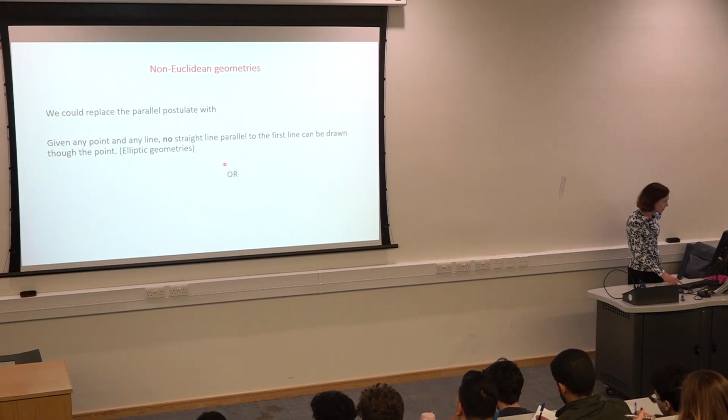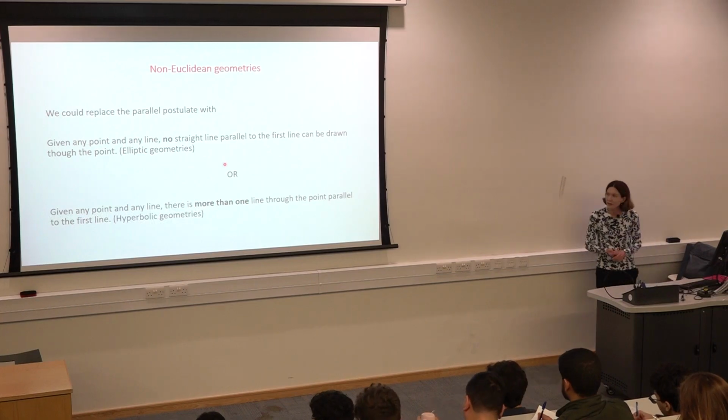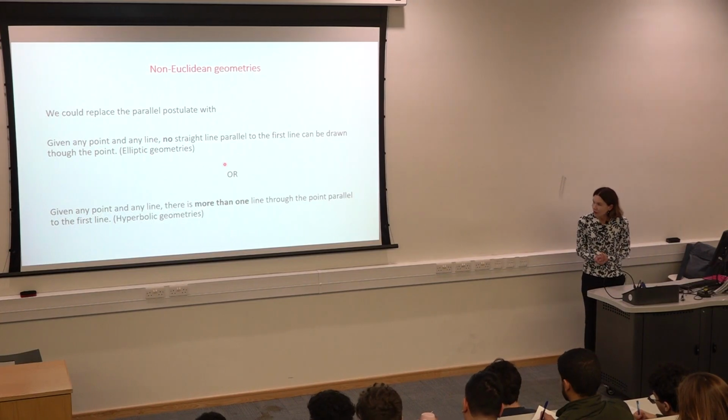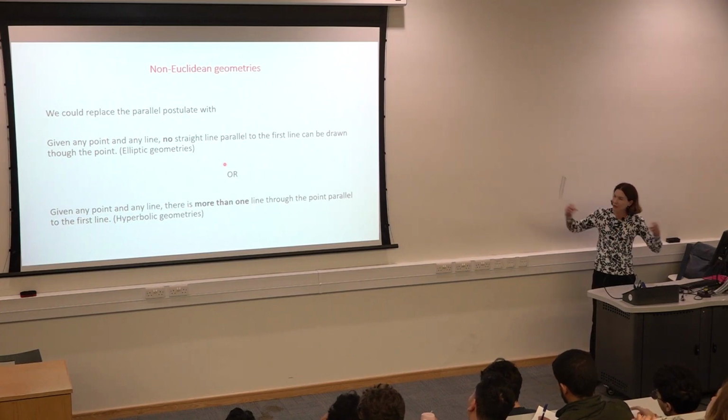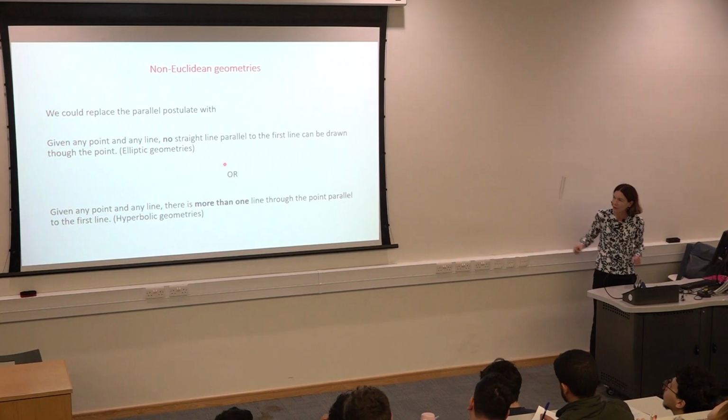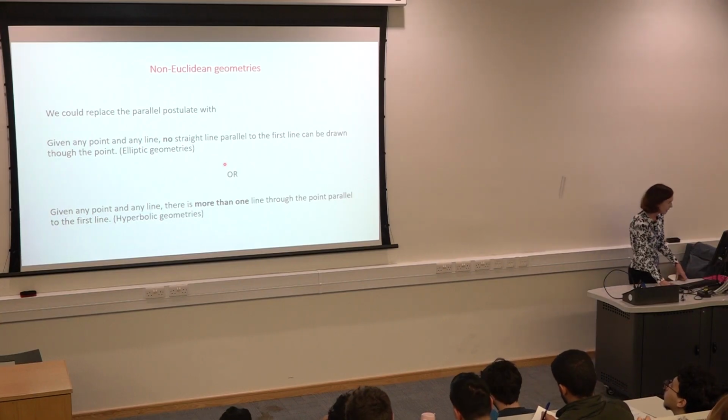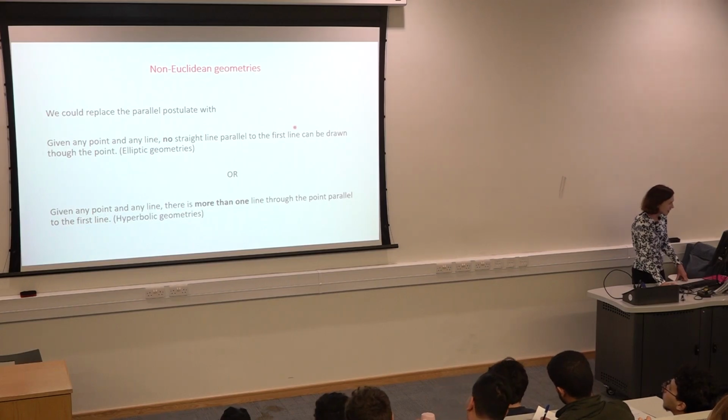Or you could assume, given any point and any line, you can draw more than one line through the point which is parallel to the first line. There is more than one that you can draw and extend forever and that will never meet. It can be shown that you should assume either this or that. So I would like to look at what geometry could look like given this first situation.